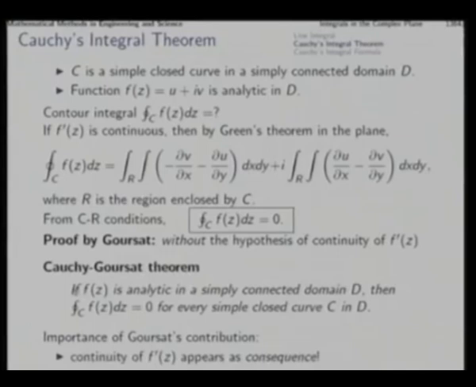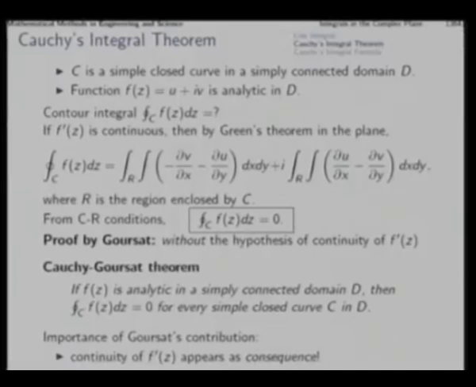And what does it mean? It means that if f(z) is analytic in a simply connected domain D, then a contour integral over a simple closed curve is 0 for every simple closed curve C in D. That means that if in the domain the function is analytic everywhere, then whatever simple closed curve we can frame in that domain, around every contour the contour integral will vanish.